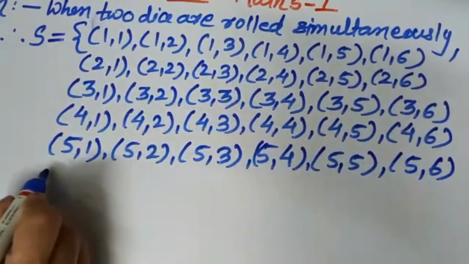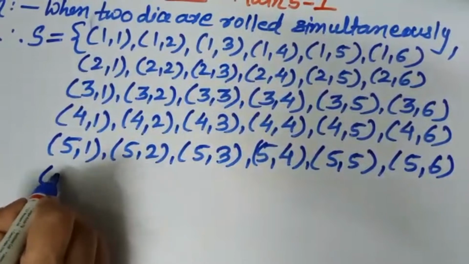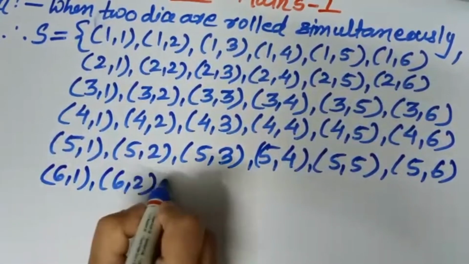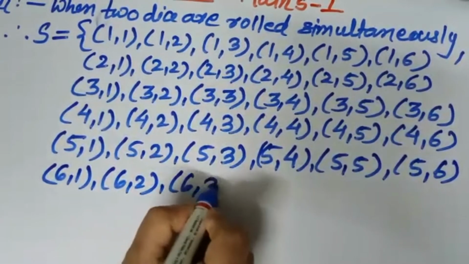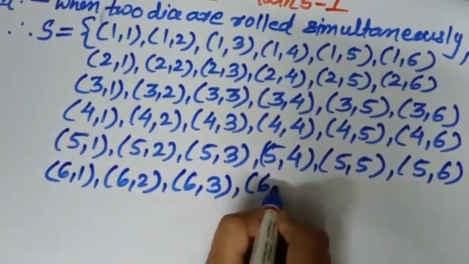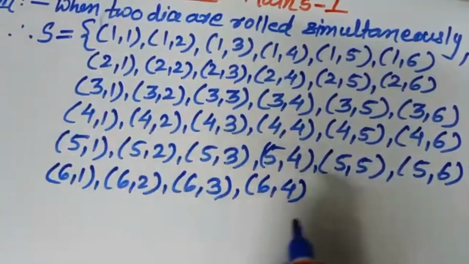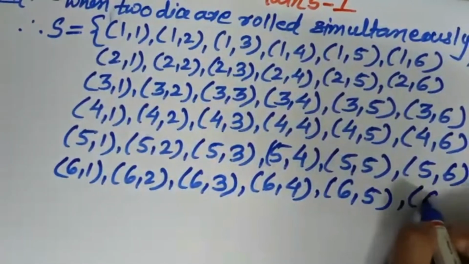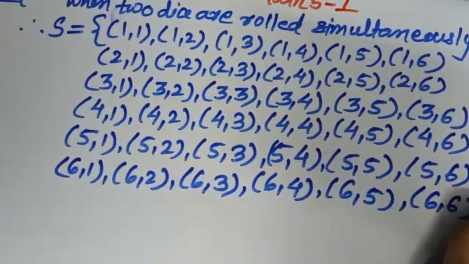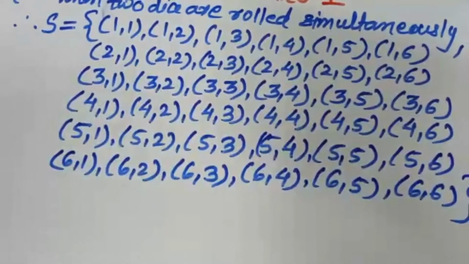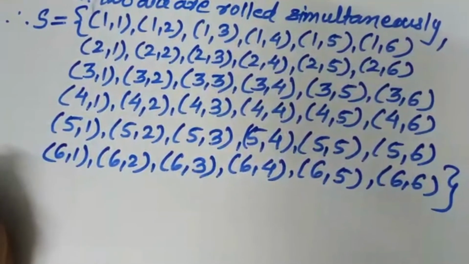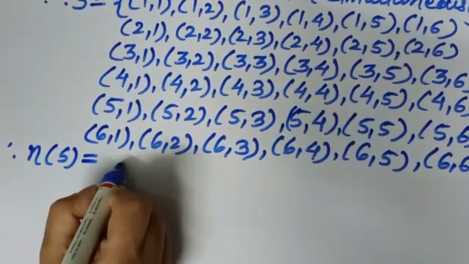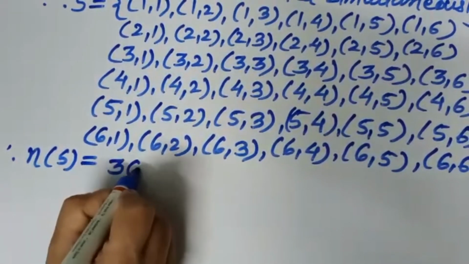Now the last line is remaining. See how big the sample space is. So write 6 1, 6 2, 6 3, 6 4, 6 5 and the last 6 6. Here the outcomes are completed. Complete the bracket. Now write therefore n of S is equal to 36, that is, the number of sample points is 36.